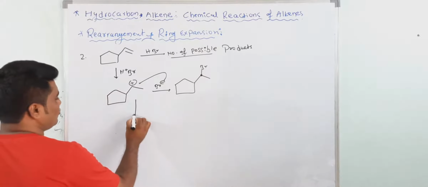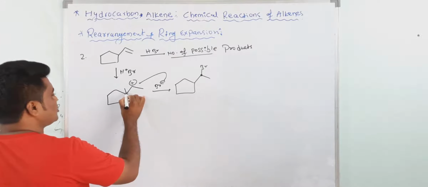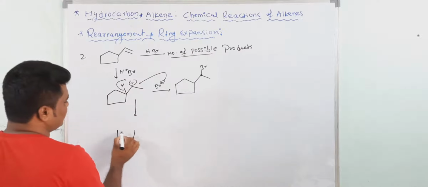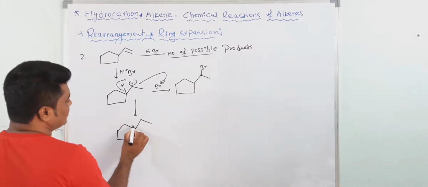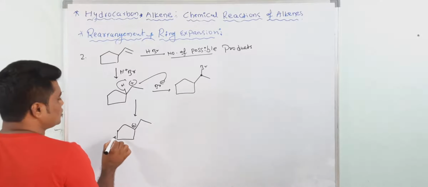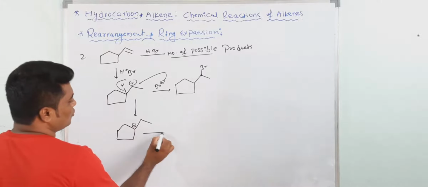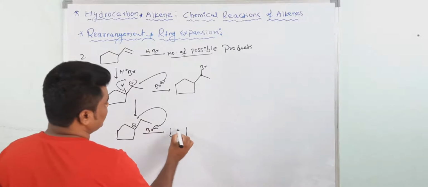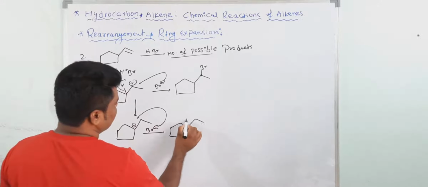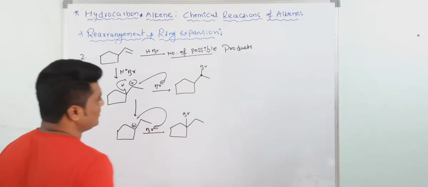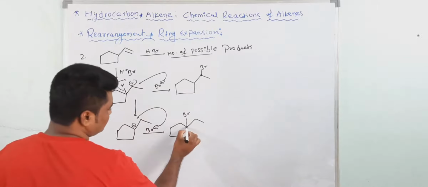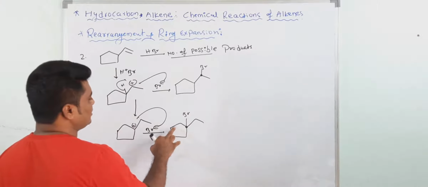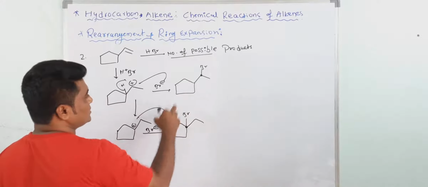Now see here, this is a 5-member ring, and a hydride shift will take place. Here a more stable carbocation will form, so here also one product is possible. Now your product is like this. Here also one is possible. This is again not a chiral center, so this is just one compound. So you are getting 2 products.